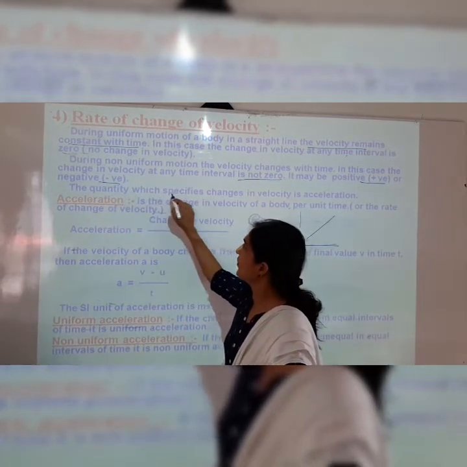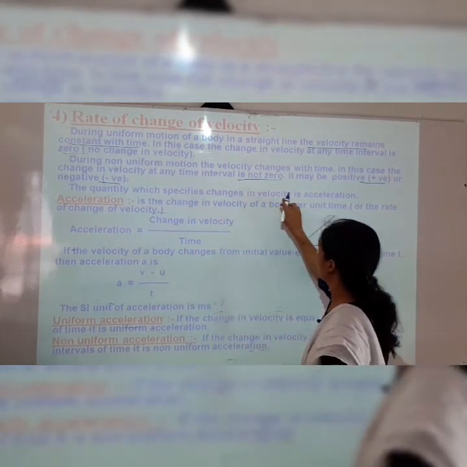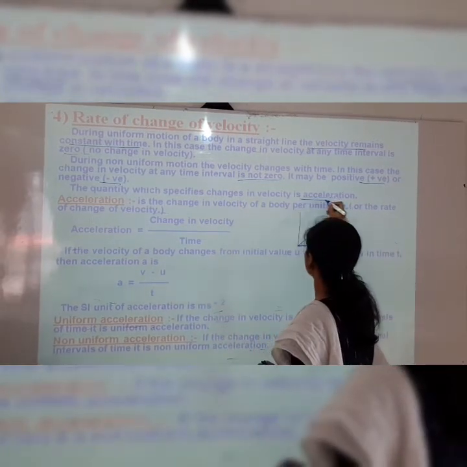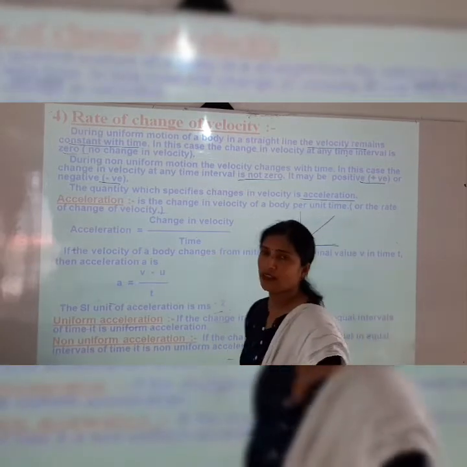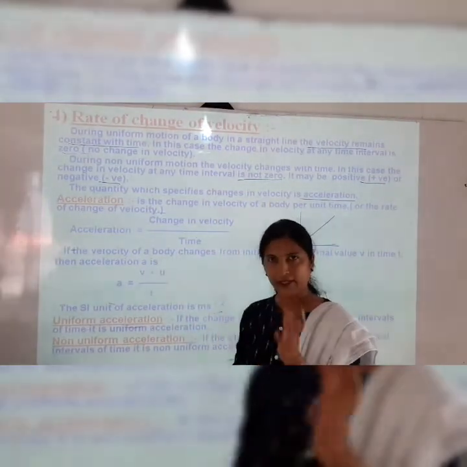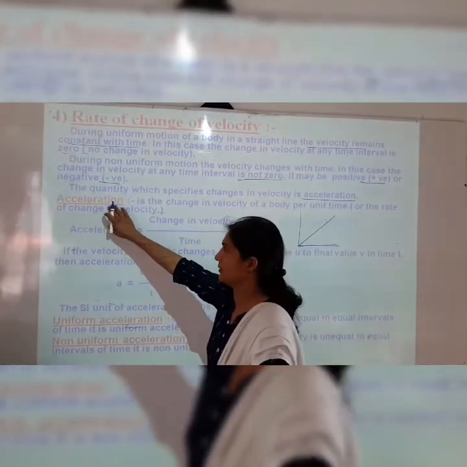The quantity which specifies change in velocity is acceleration. Now what is acceleration? The quantity which specifies change in the velocity is acceleration.